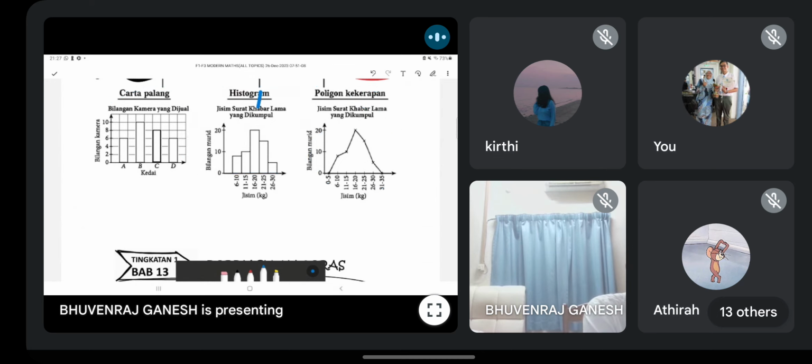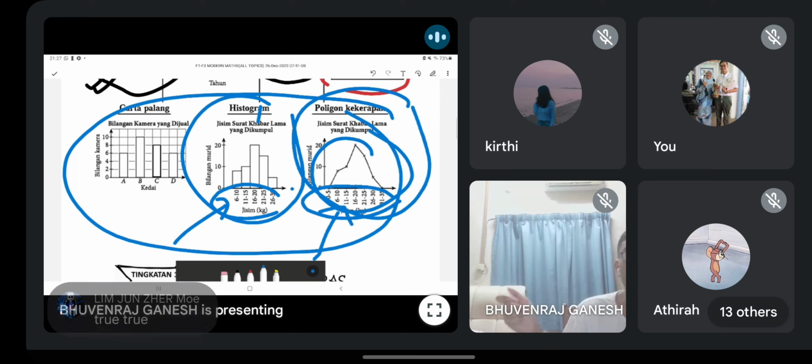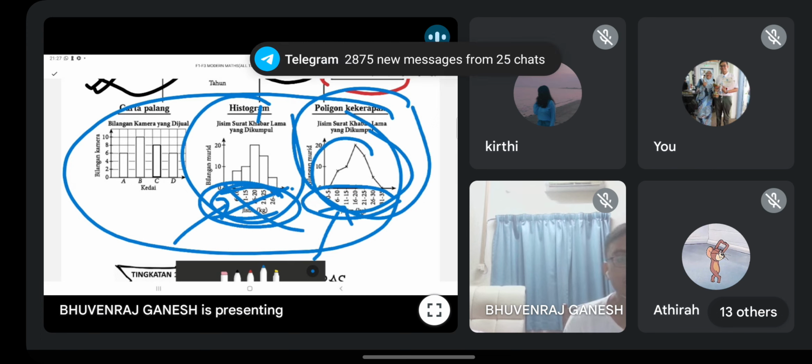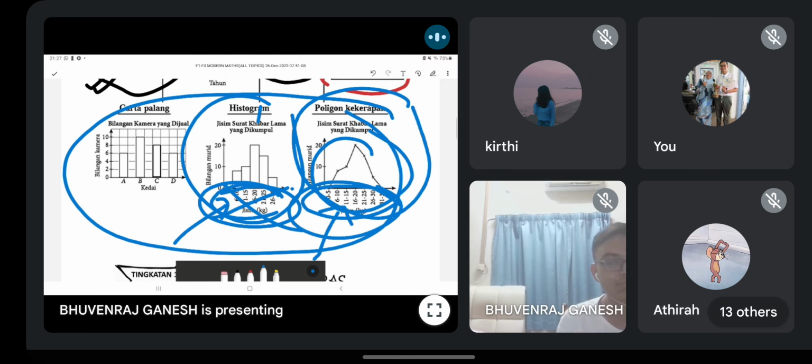Alright, but usually kita tak label macam ni lah dalam form 5 bab 7. If you learn your form 5 chapter 7, we won't label like this. Remember. Okay, yang ni they put like that because it is under form 1 syllabus. Okay, tak semestinya you must follow this until form 5. Okay, when you write, make sure you guna sempadan atas, sempadan bawah, all that. Use your upper boundary, lower boundary, midpoint, all that. Jangan tulis dalam julat. Don't write in range like this. Data akan diberi dalam julat. You will see in the question, they will write like this. All this value. Then you interpret. Okay guys? Ingat, don't follow bulat-bulat.